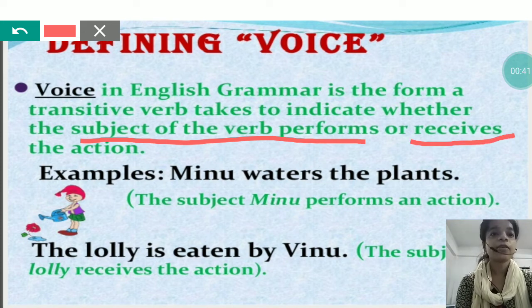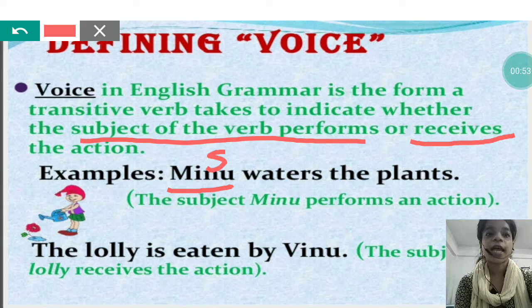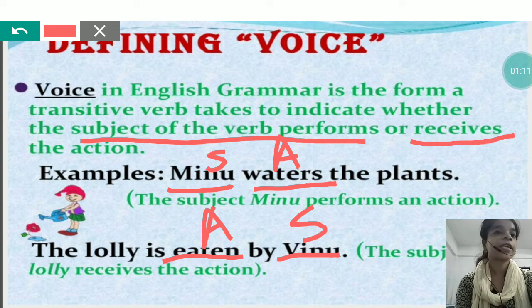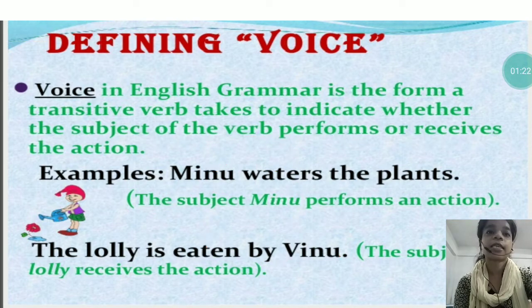For example, Minu waters the plants. This is an example of active voice, as in this example Minu, that is the subject, is performing the action. The action is watering the plants. But the second sentence, the lolly is eaten by Vinu. In this sentence, the subject, that is the lolly, is receiving the action, that is eaten. So voice can be of two types. First one, in which the action will be performed by the subject, and the second one in which the action will be received by the subject.